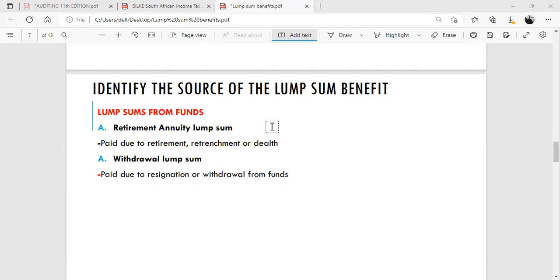Why is this information important? This information is important because you will not always be told whether it's a severance benefit or a retirement annuity lump sum or a withdrawal. Your lecturer will simply give you the characteristics of a severance benefit or a retirement annuity lump sum or a withdrawal. So you'll be given enough information to conclude on whether it's a severance, retirement, or withdrawal lump sum.